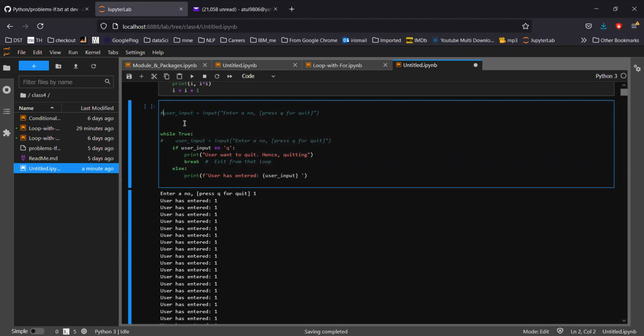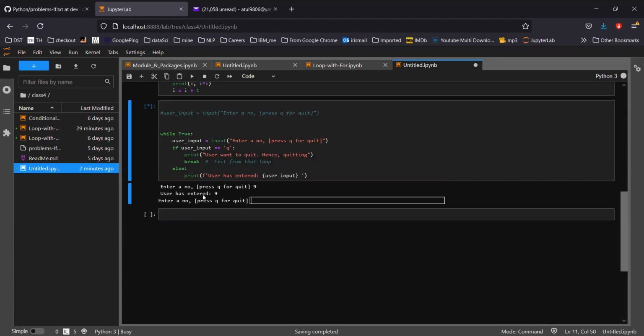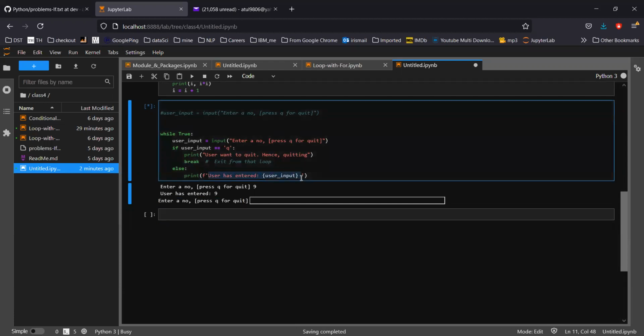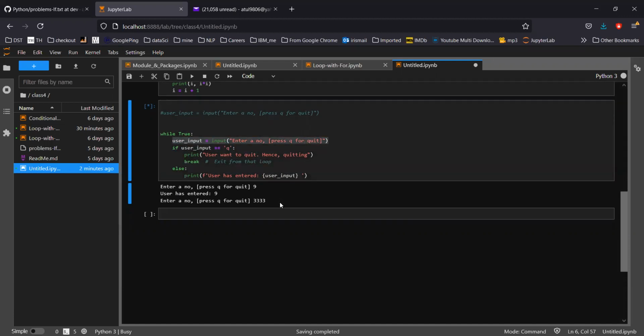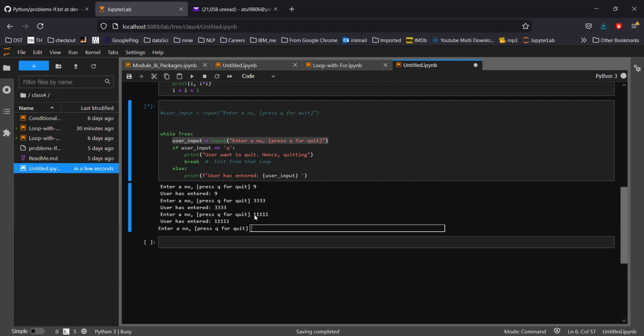So let's move this line from here to here. I have put the same statement inside the while loop. So what will happen now? Every time it will ask. Let me run it. Enter a number, let me put suppose 9. User has entered 9, and it again asked me to enter a number, because after printing the line, it goes back, the condition is always true, and I'm asking again for the number. Let's say 333, user has entered 333. Again it is asking, let's say 111, and again it prints it.